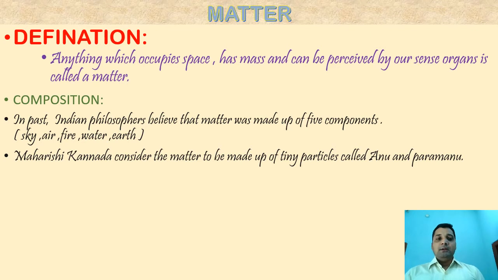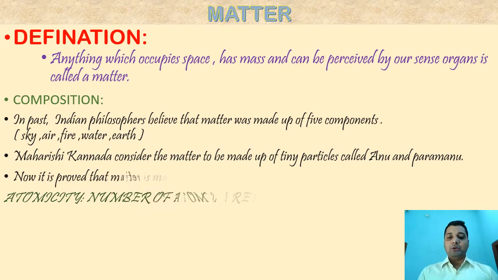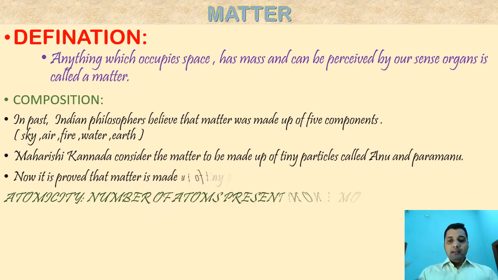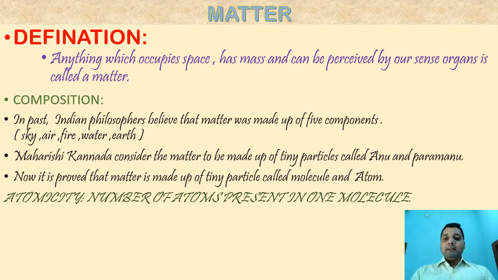But because Maharshi did not give any experimental verification for this, different modern scientists gave different concepts on matter. The basic concept came after John Dalton's atomic theory, after which all matter was considered to be made of particles like atoms and molecules.